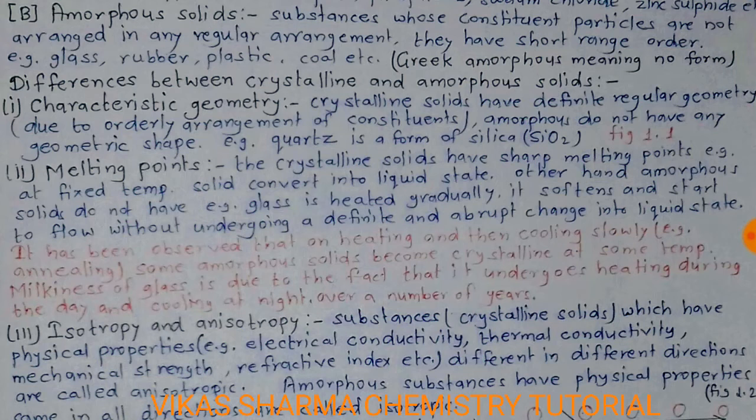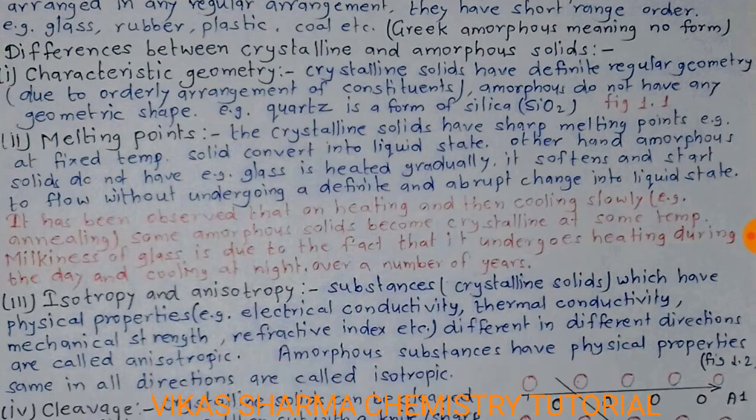So, differences between crystalline and amorphous solids. First one, characteristic geometry. Crystalline solids have definite regular geometry due to orderly arrangement of constituents. Amorphous solids do not have any geometric shape. Example, quartz is a form of silica, SiO2. Students, in the NCERT book, figure 1.1 is totally based on this.